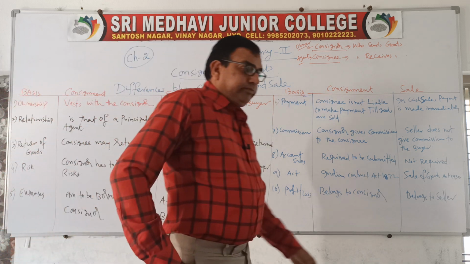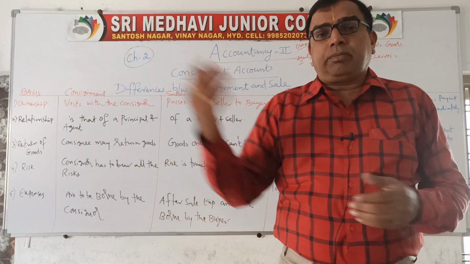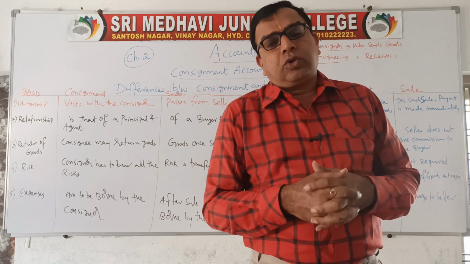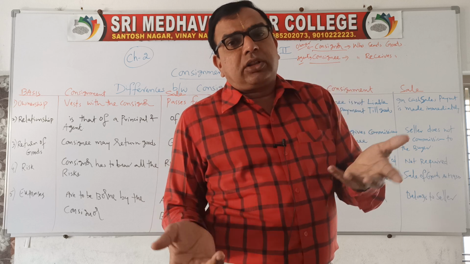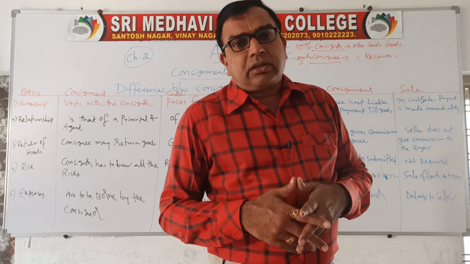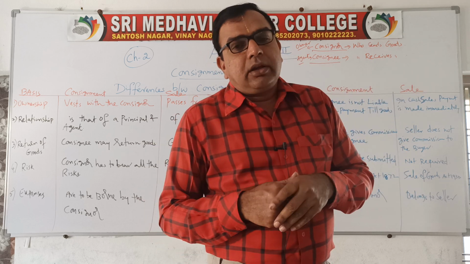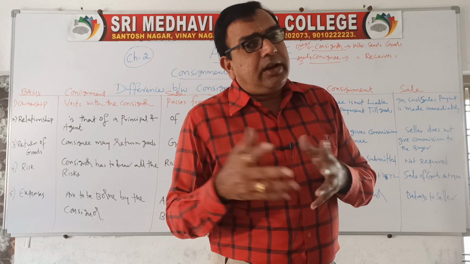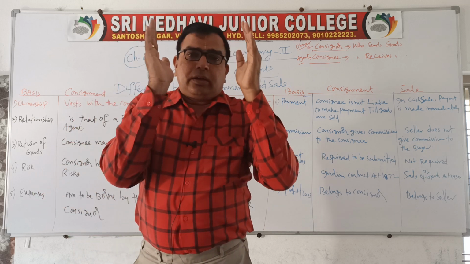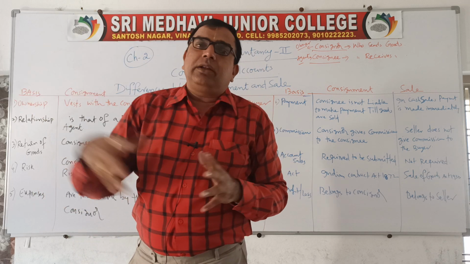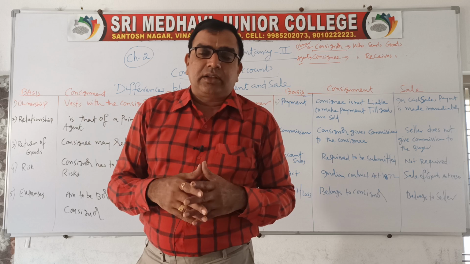Consignment and sale. Normally when you go to a shop, a seller will sell you the goods. You go to any stationery shop, if you buy a textbook, you are the buyer, the shopkeeper is the seller. So like that we will have seller and buyer. But in consignment we have got consignor and consignee. What are the various differences between consignment business and normal trading activity, normal sales?